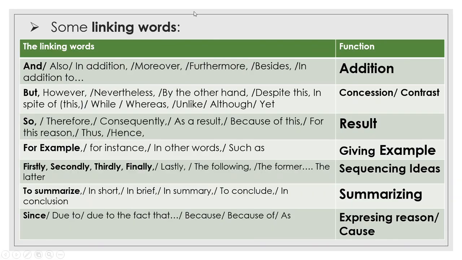So we have a lot of linking words, and we have different functions. For example, for addition we can use and, also, in addition, moreover, furthermore, besides, in addition to, and so on. Just pay attention to this: I have a comma here. It means that a comma is important here.